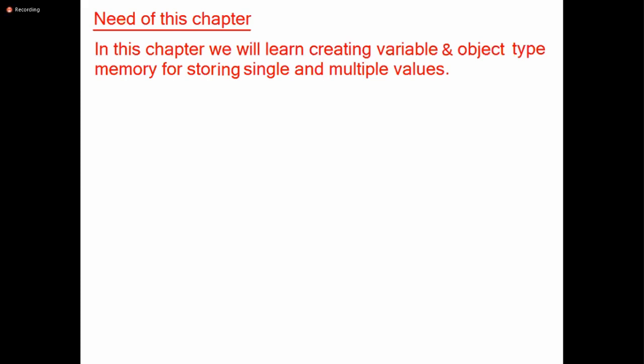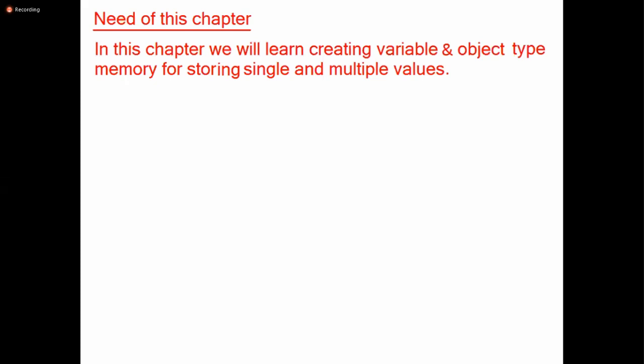What is the use of this chapter? In my project, I want to store values. Sometimes I want to store one value, sometimes I want to store multiple values as one group. Very, very important: multiple values as one group. I wanted to store multiple bottles as a group, so I need one box to group them. What are we learning in this chapter? We are learning creating variable and object memory for storing a single value and for storing multiple values as one group.